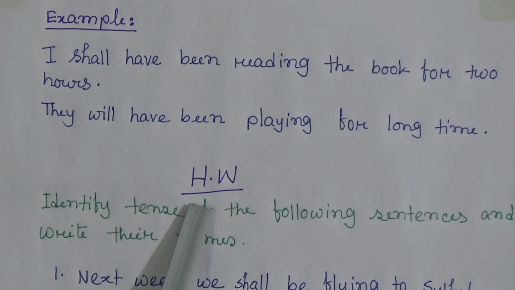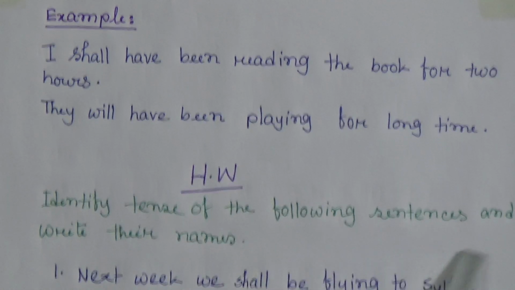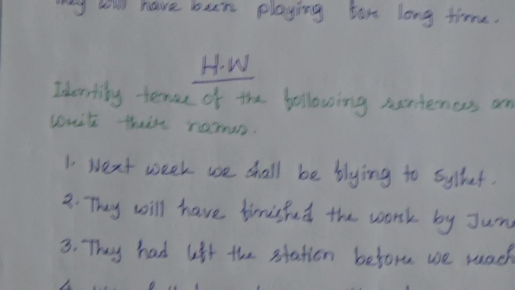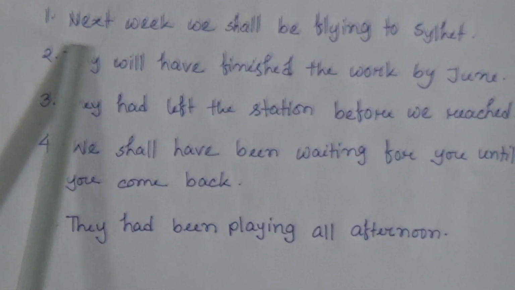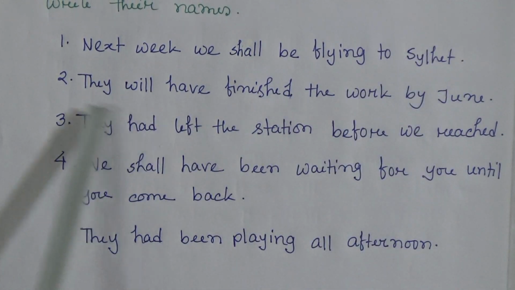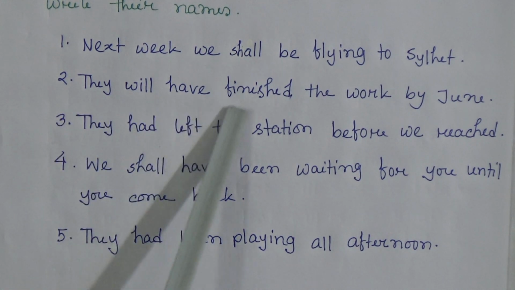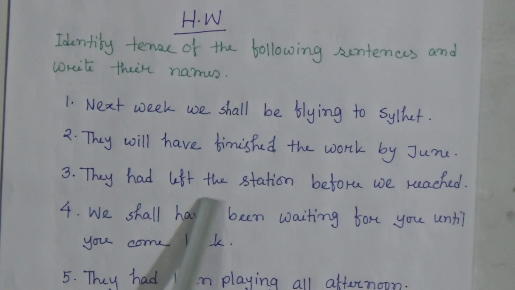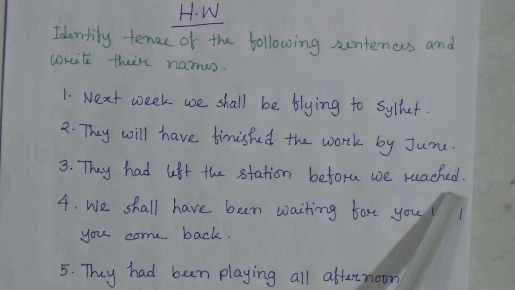Now it's your HW. Identify the tense of the following sentences and write their names. There are 5 sentences here. Number 1, next week we shall be flying to Sylhet. Number 2, they will have finished the work by June. Number 3, they had left the station before we reached.